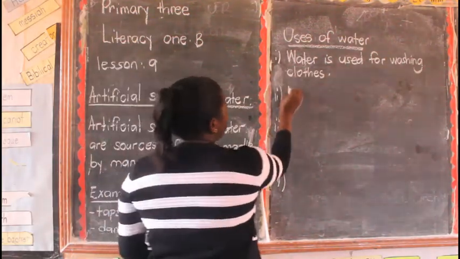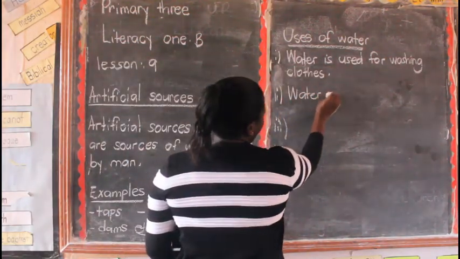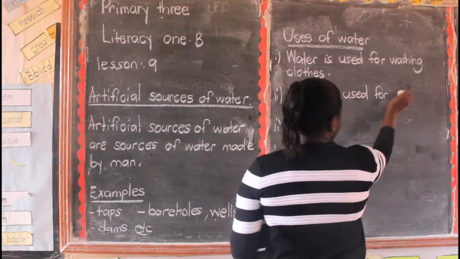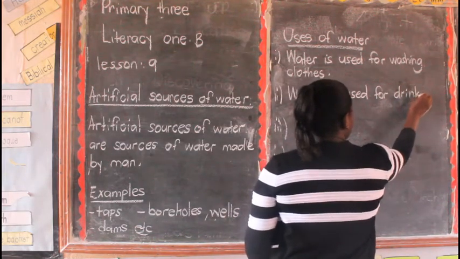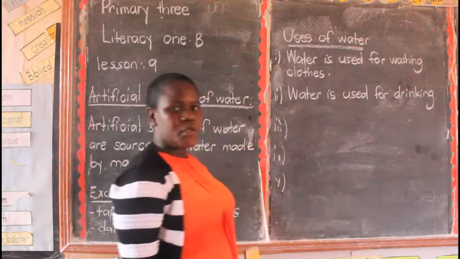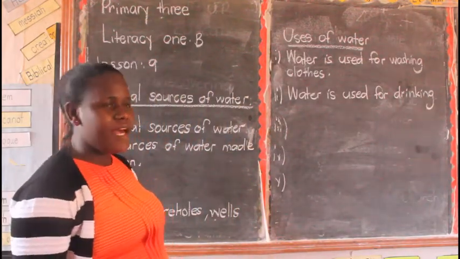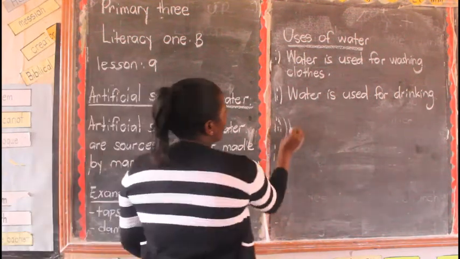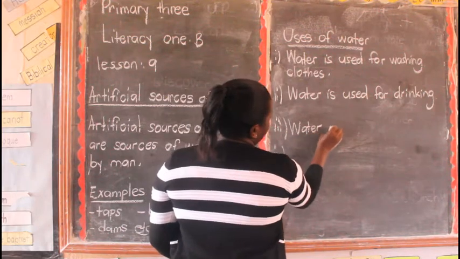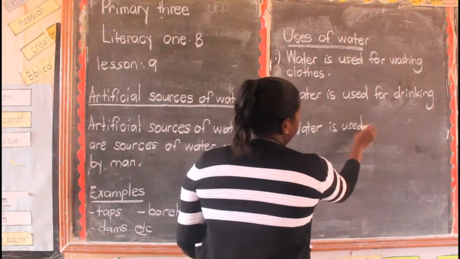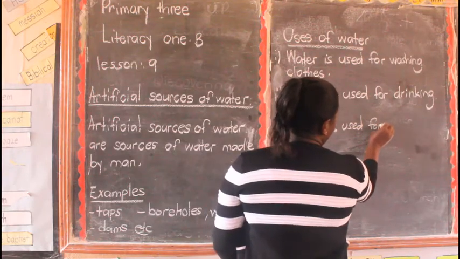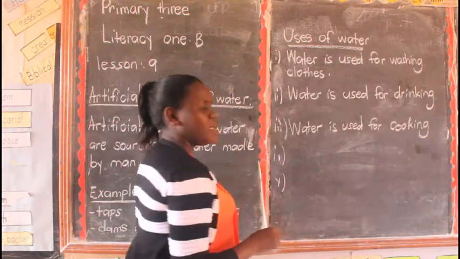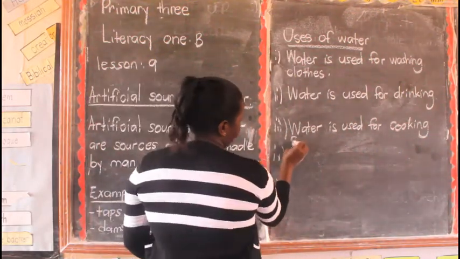Water is used for drinking. Water is used for cooking food.